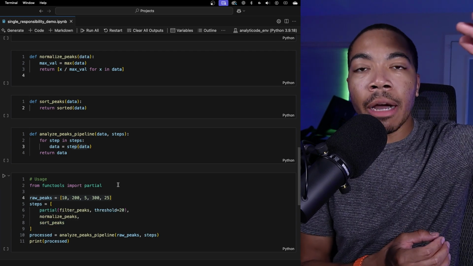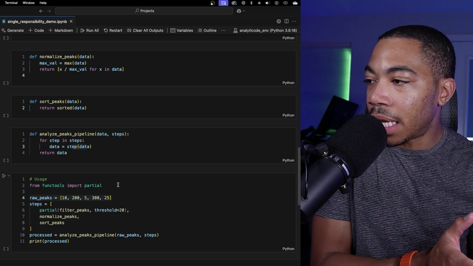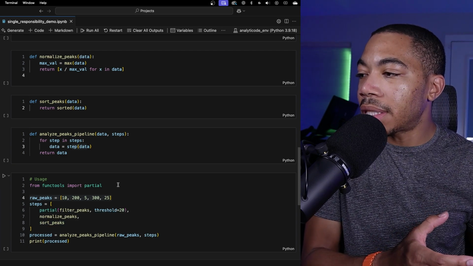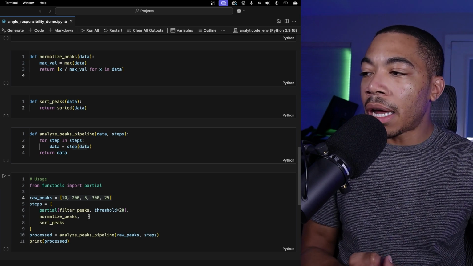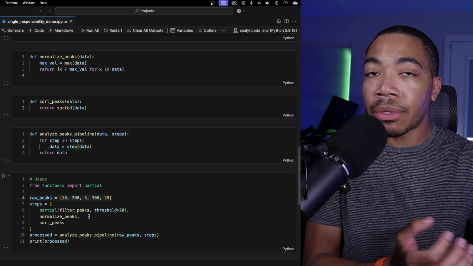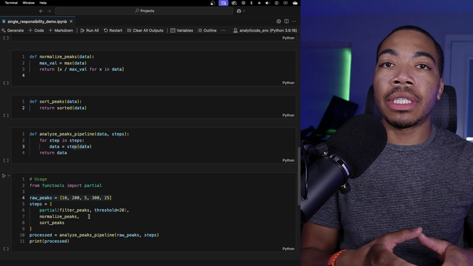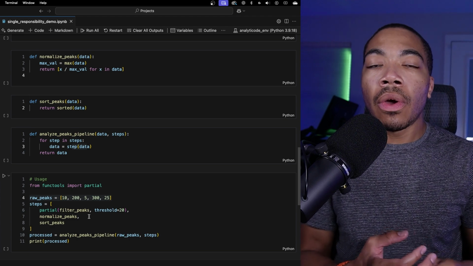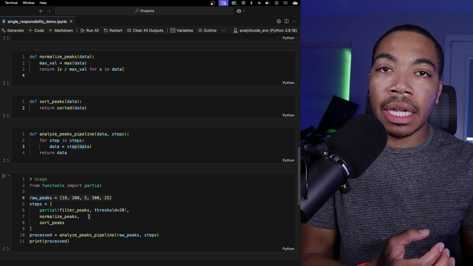So it's just going to pass the output of one function as the input to the next function in this stepwise process. And then you can see here, we can modify this by commenting out these steps or even including new steps. For instance, if you want to log scale these data or perform some additional functionality as it relates to a particular project.